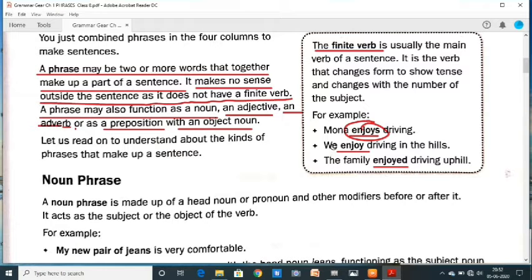With we, first person plural, we use V1, and this one is V2. That is called a finite verb because it is guided by the number of the subject and tense.